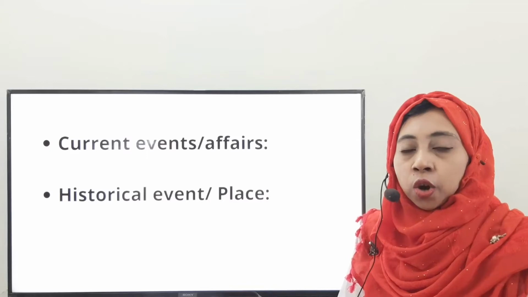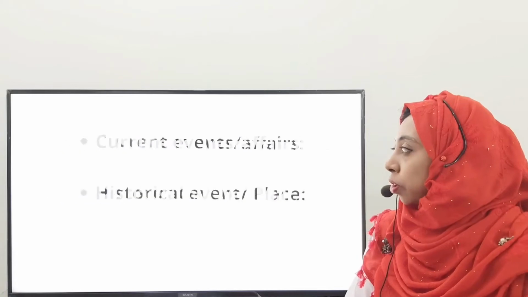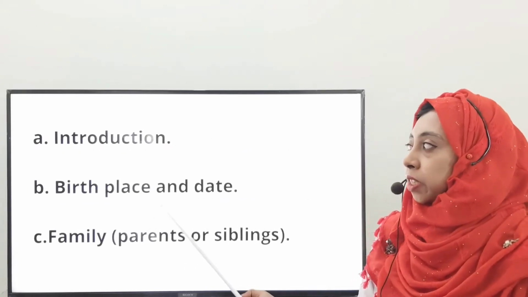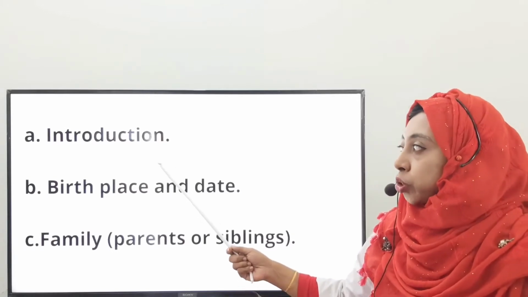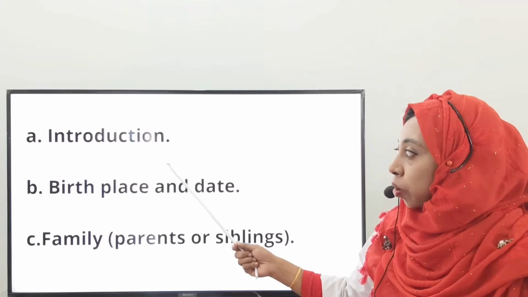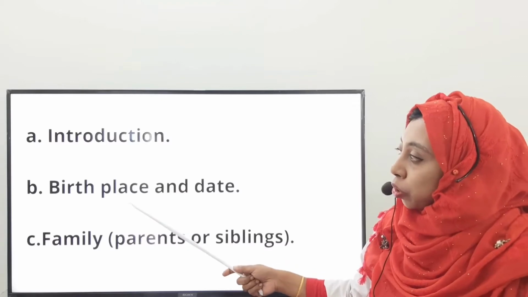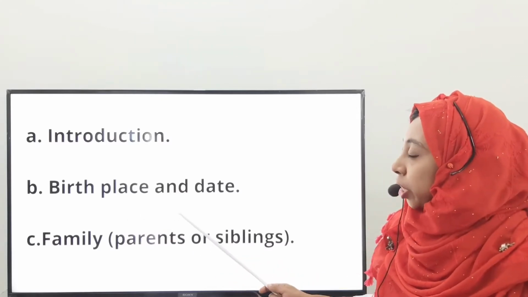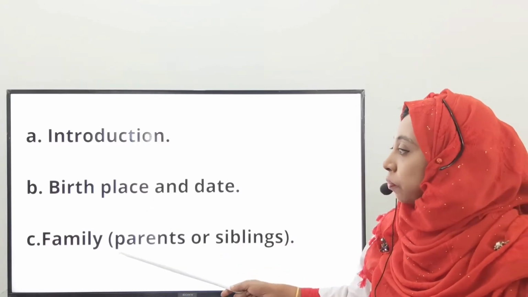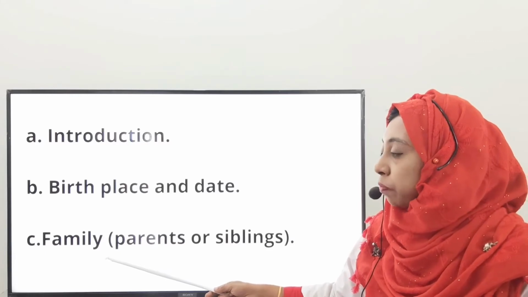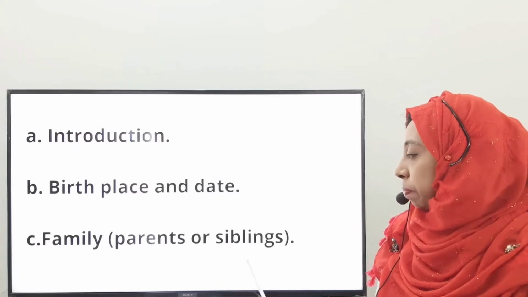Dear students, when you get information about famous personalities, first of all, you will read all the sentences. That means 8 jumbled sentences. From them, you will find out the introductory sentence, where you will get the introduction of that person. Secondly, you will write the birthplace and date of that person if it is available in the passage. After that, you will search for information about his or her family, such as parents or siblings.